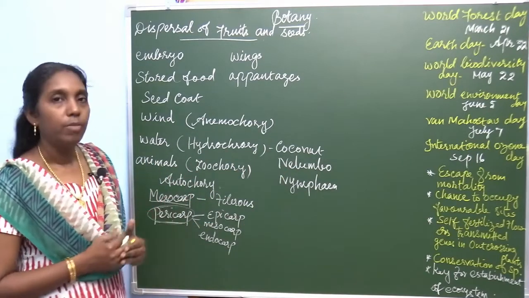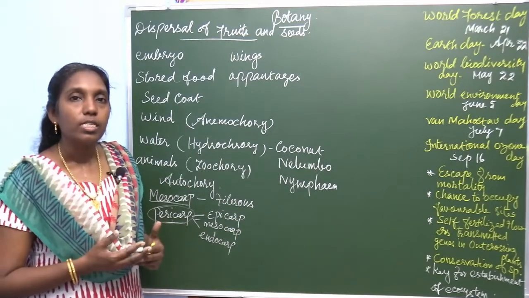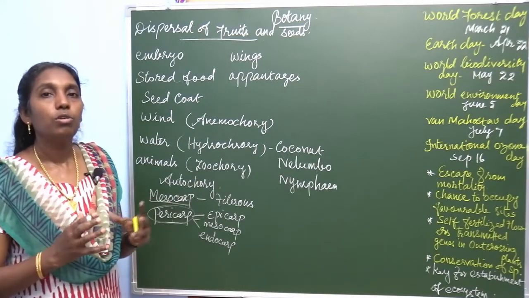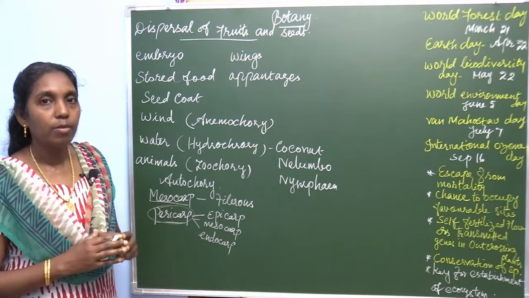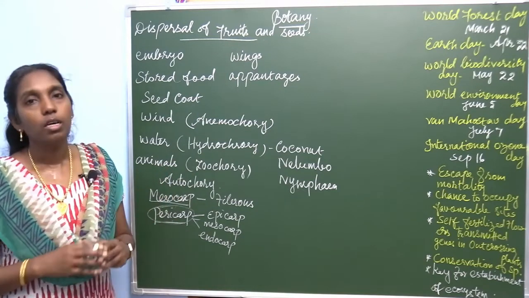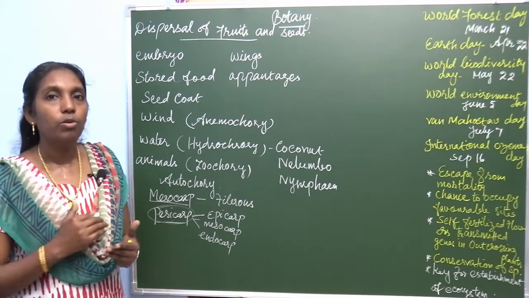Then animals, by means of animals. Dispersal of fruits and seeds by means of animals is called zoochory. So, what are the examples of zoochory? Animals including human beings: birds, mammals, including human beings.